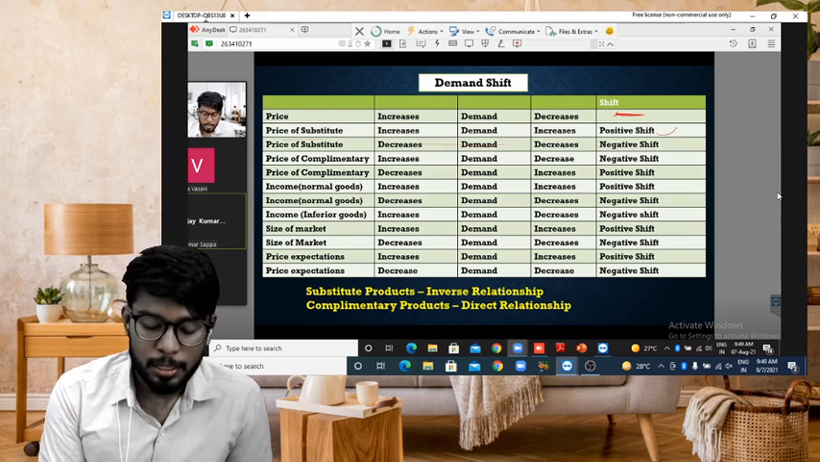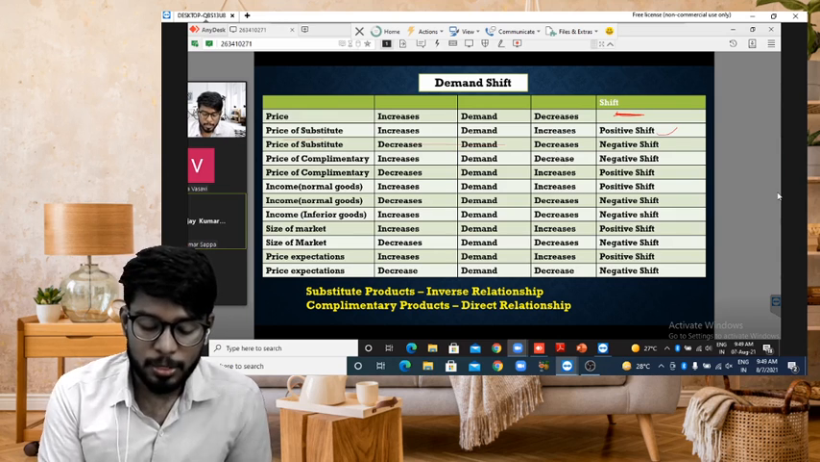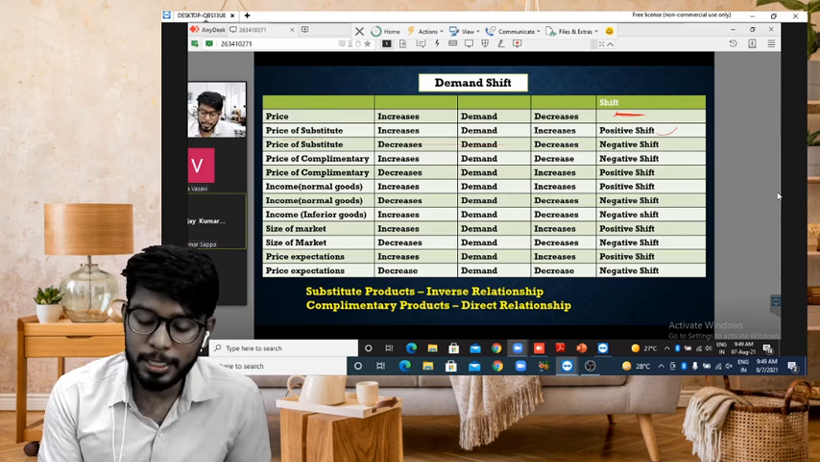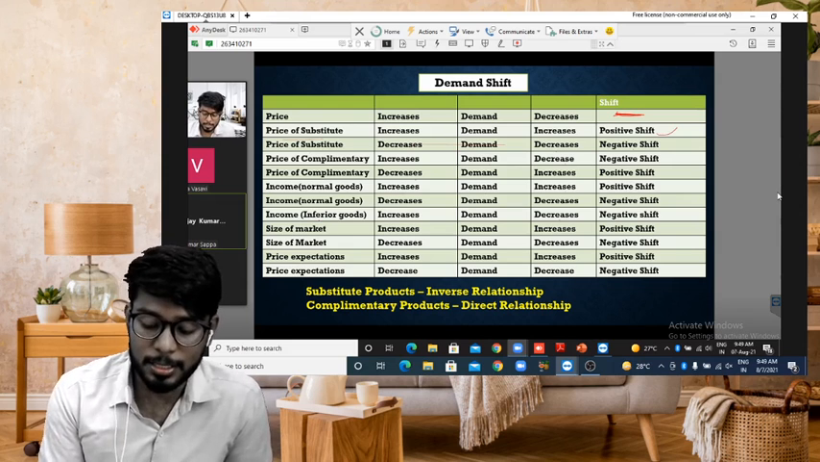Negative shift. The price of complementary goods increases, demand decreases. Negative shift. The price of the complementary goods decreases, demand increases. Positive shift. Income of the normal goods increases, demand increases. Positive shift. Income of the normal goods decreases, demand decreases. Negative shift. Income of the inferior goods increases, demand will decrease. Negative shift.